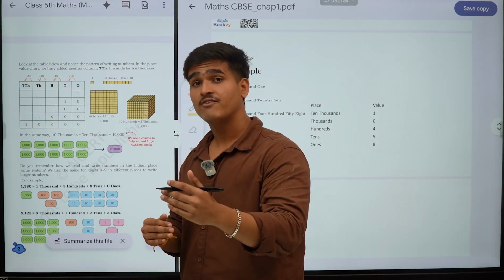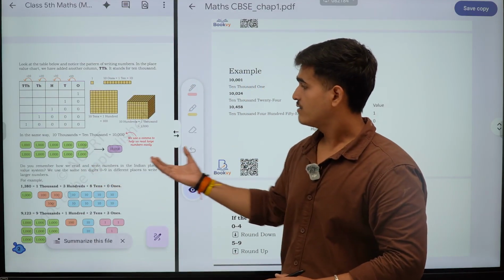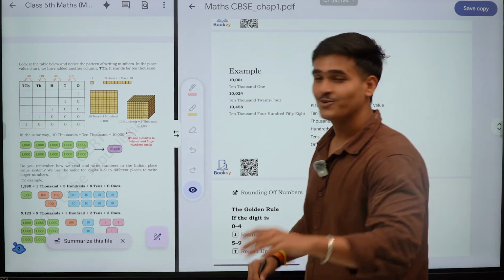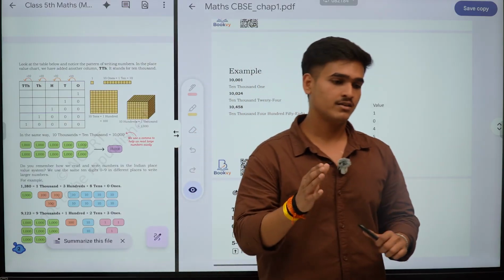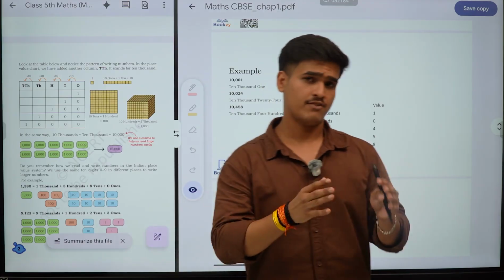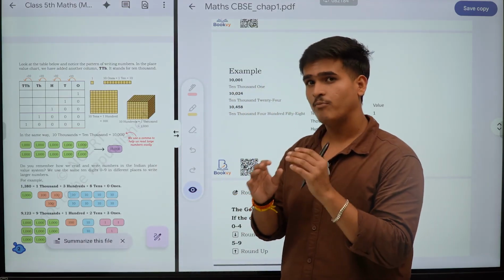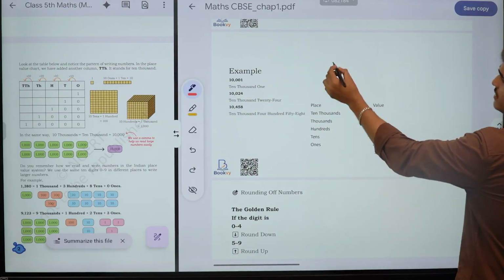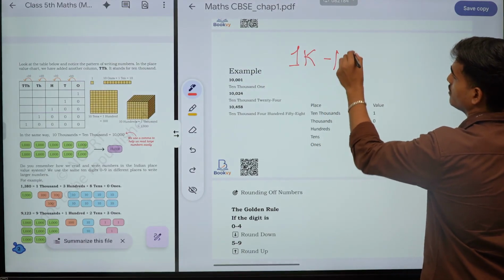And by increasing that value, it requires different places to write the large number. So suppose your parents have given you 1000 rupees. Every month you are saving 1000 rupees, 1000 rupees, 1000 rupees. After 1 year, after 12 months, answer me, how much money will you save? Suppose you are getting 1k for a month.